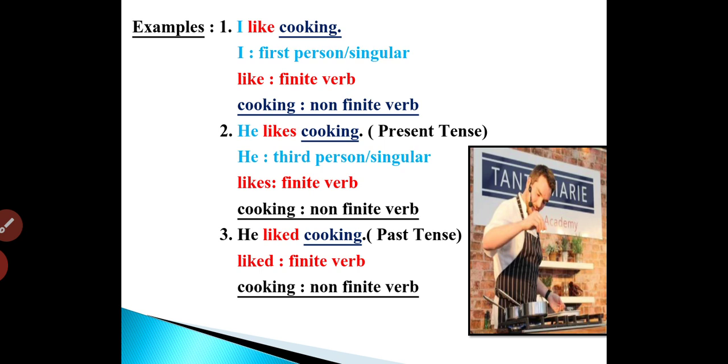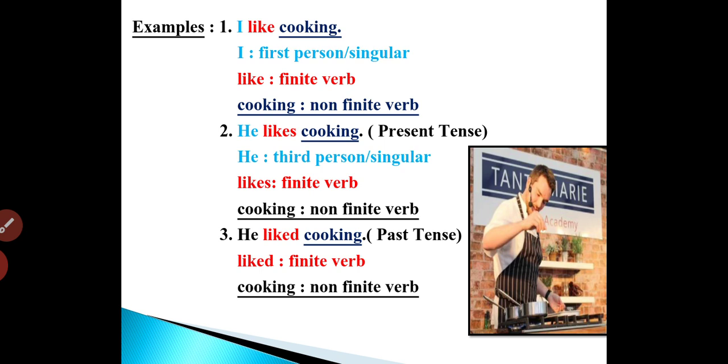Now, why is likes a finite verb here? It's a finite verb because it is coming in relation to the subject of a sentence. That is why it's a finite verb. And cooking again is a non-finite verb. Why? Because it's not getting affected by the subject.